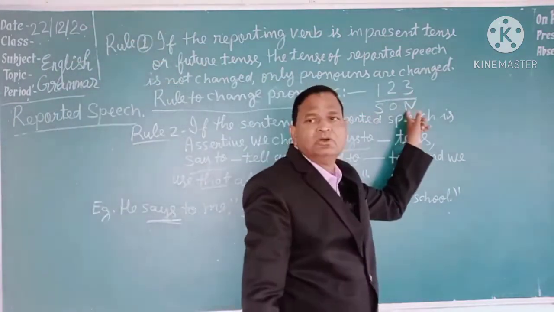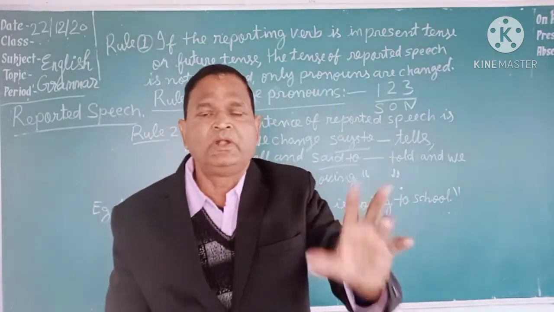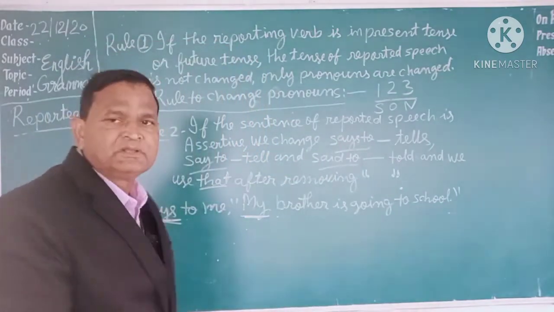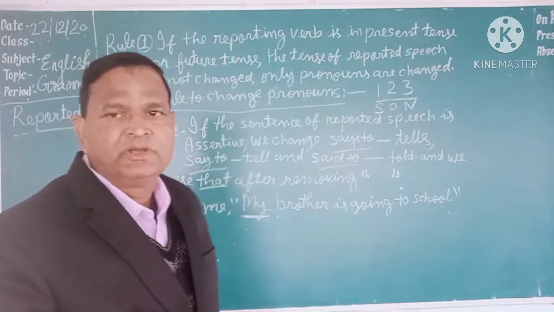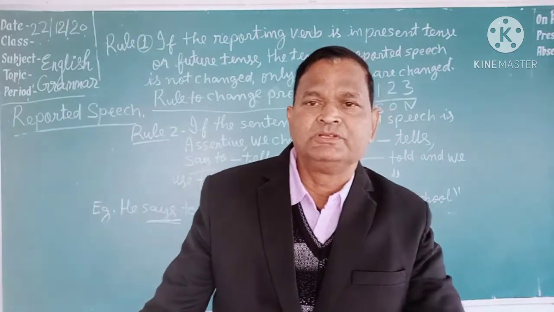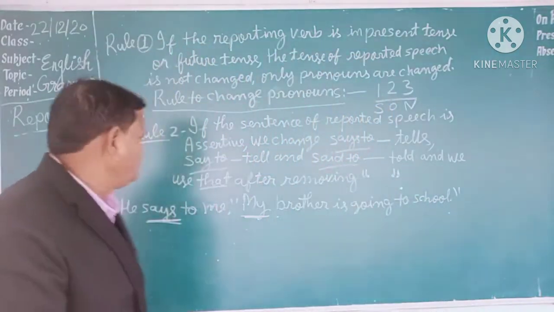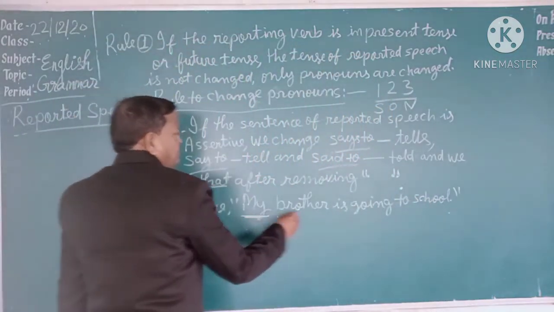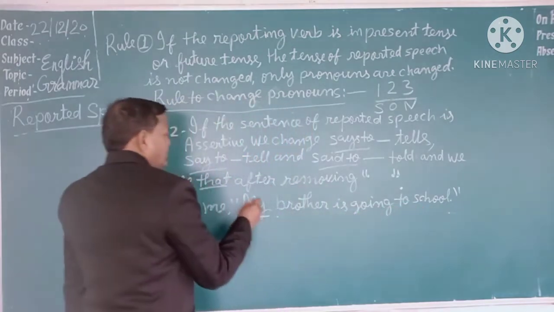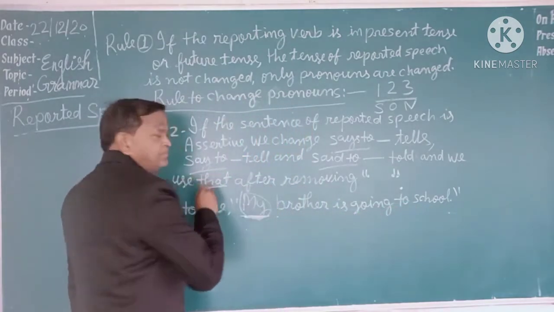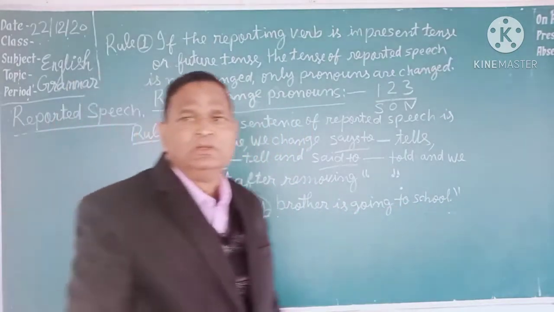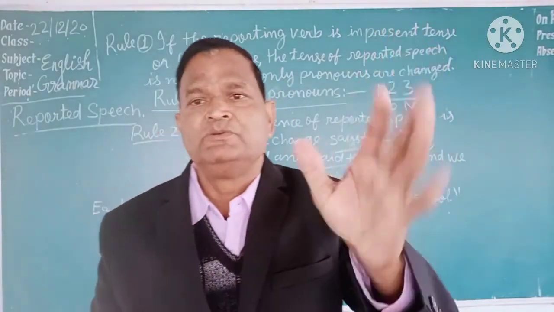First, let's see what type of pronoun has come: first person, second person or third person pronoun. Now see, in this sentence, "My brother is going to school," only one pronoun has come, that is my. My is a first person pronoun: I, me, my, and we, us, our, as students study. You have seen the chart, you have written the chart.